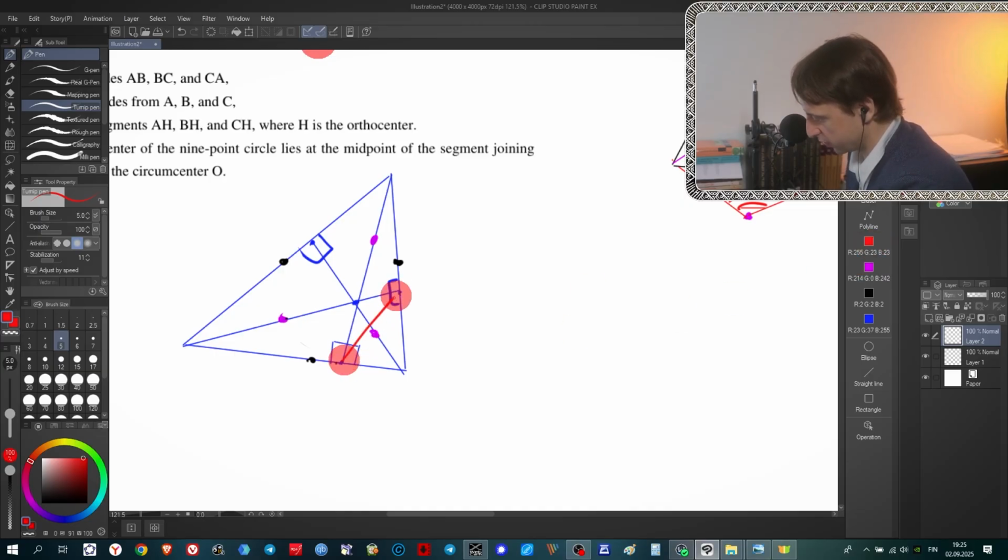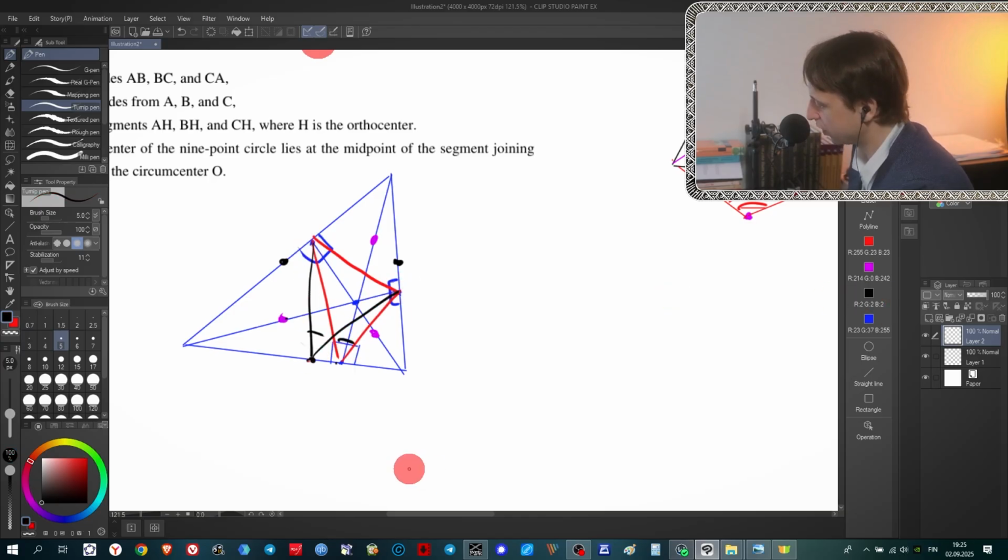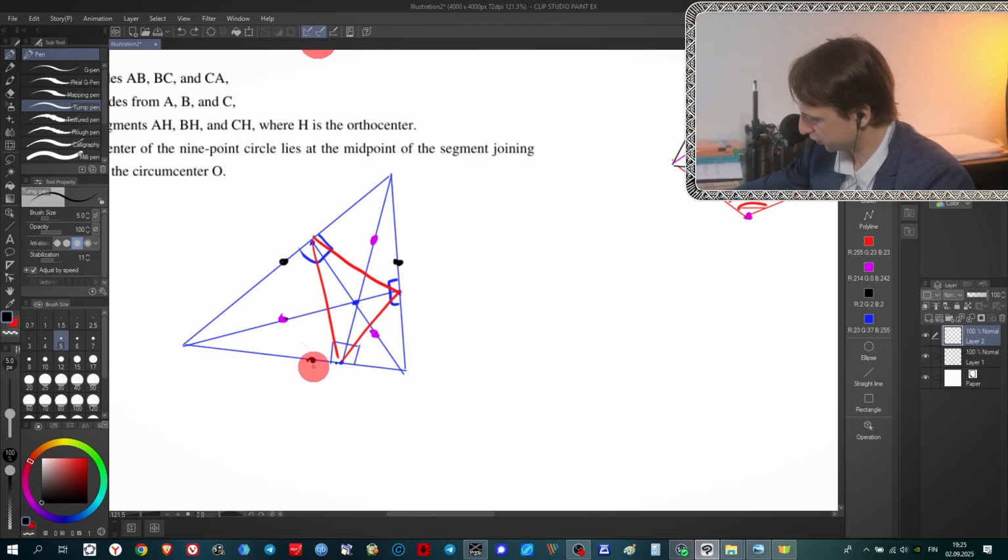If I choose this one and this one, I will consider the circumscribed circle of this triangle, and after that what should I do? I will show that this point, the midpoint on this side, belongs to the circumscribed circle. How would I show it? Well, I will just connect this, and I will show that these two angles are equal, and if it is true, it means that this point is on the circumscribed circle. The proof is exactly the same for this point, and the proof is exactly the same for this point.